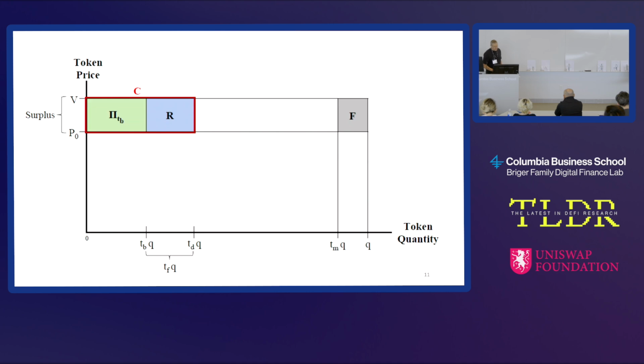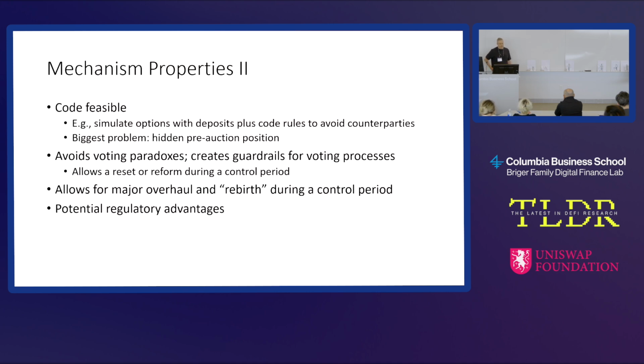Okay, let's go back here. Now, this is an important part. We may care about voting. We may care about these other methods. They have participation values. In Web3, there are all these values on, quote, democracy. So this mechanism allows the following. We also know that voting has a lot of weaknesses. There's a whole social choice set of weaknesses. What we can do with this mechanism is put our favorite voting system in, which may raise the value of the DAO. If it goes badly, if it gets stuck, we can have a control period, reset it, and start again. We can also reform it.